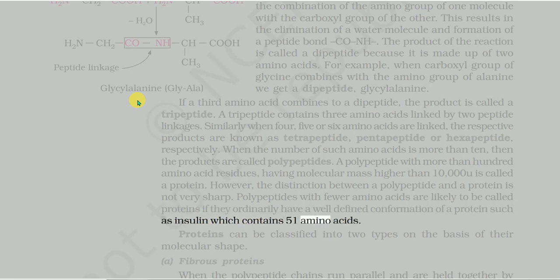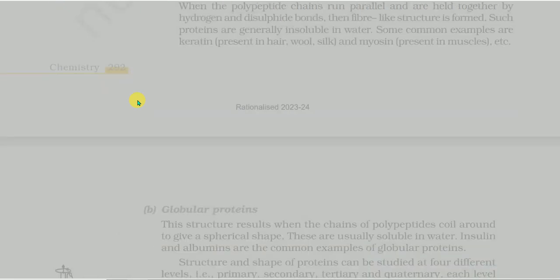Proteins can be classified into 2 types on the basis of their molecular shape. A. Fibrous proteins. When the polypeptide chains run parallel and are held together by hydrogen and disulfide bonds, then fiber-like structure is formed. Such proteins are generally insoluble in water. Some common examples are keratin, present in hair, wool, silk, and myosin, present in muscles, etc.